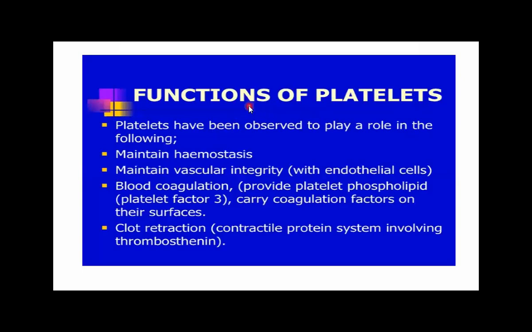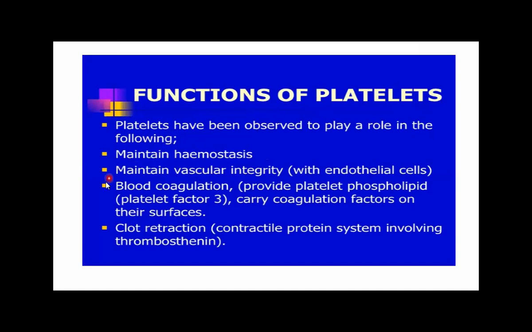Now the third type is the part of the blood that is not a blood cell but consists of fragments of blood cells. Platelets have been observed to play a role in the following. They maintain homeostasis in the body. Homeostasis is the maintenance of proper conditions in the internal environment of the body.